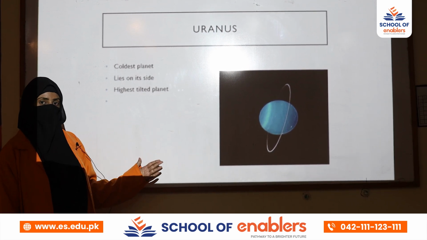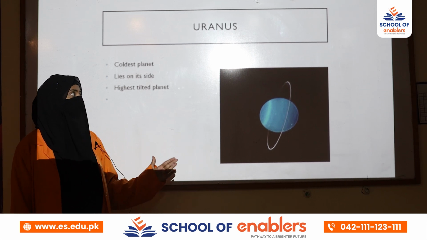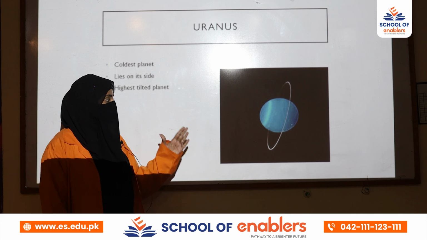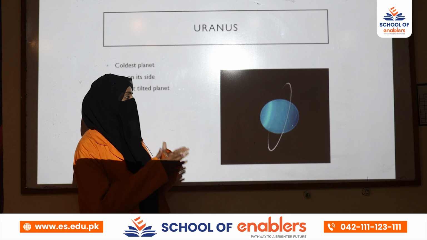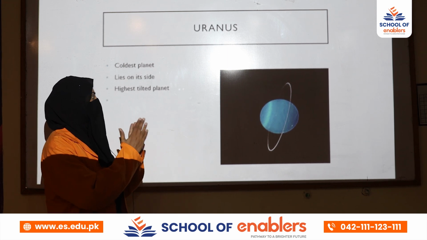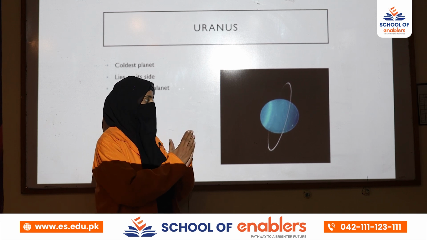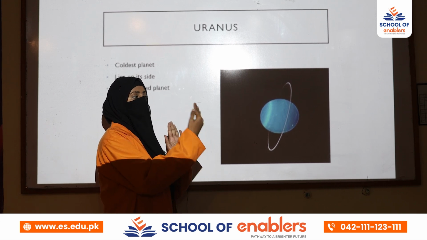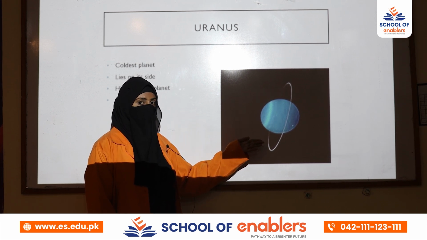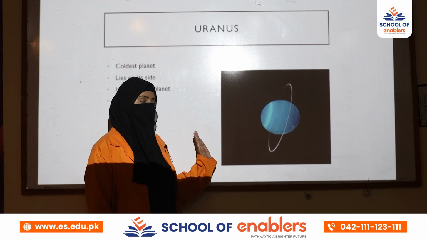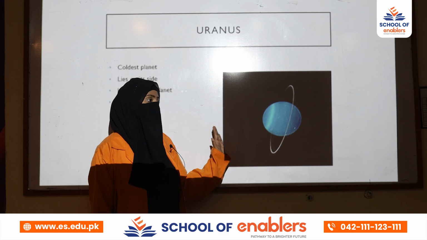Uranus is the second last planet of the solar system, and it is the coldest planet of the solar system. Why is Neptune not the coldest planet but Uranus? Because the revolution of Uranus, its spinning, is in such a pattern that it makes it the coldest planet. Actually, it is the most tilted planet of the solar system. Its one point is toward the sun and the other is opposite to the sun. That's why it has longer seasons and is the coldest planet, because the heat of the sun can't reach this planet appropriately.